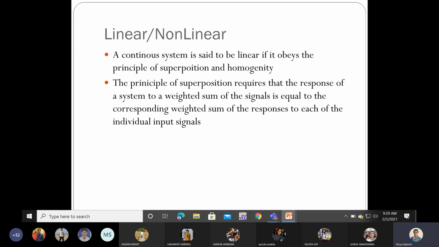Superposition implies here that the response of a system to a weighted sum of signals is equal to the corresponding weighted sum of responses to each of the individual input signals separately.